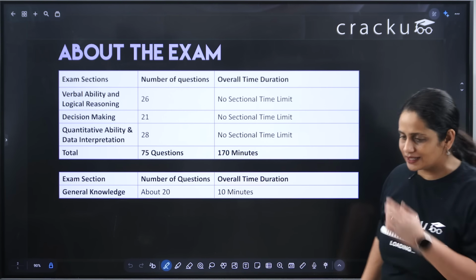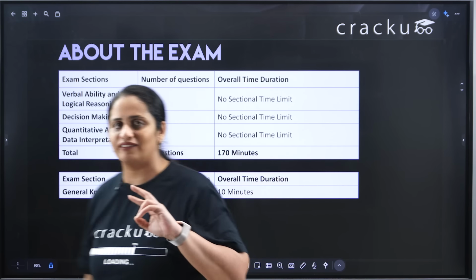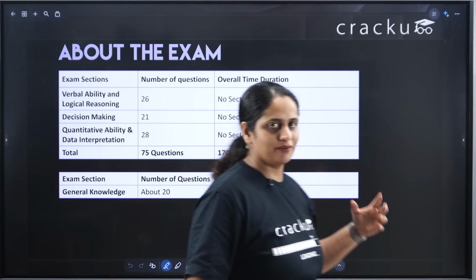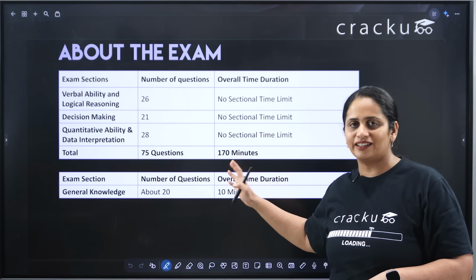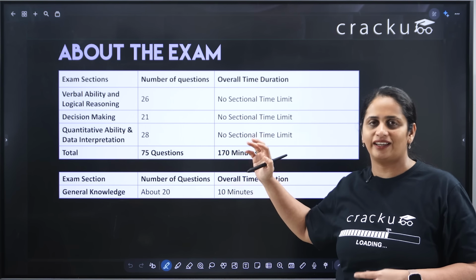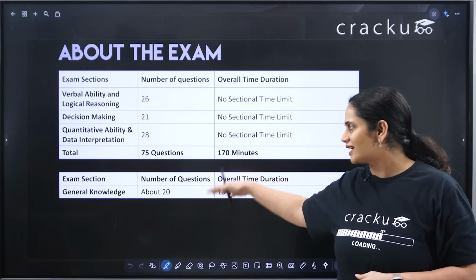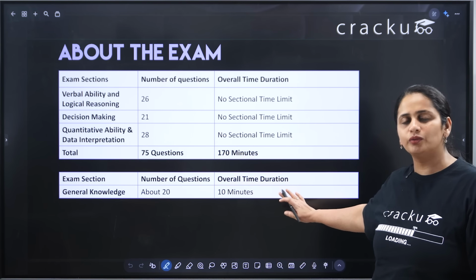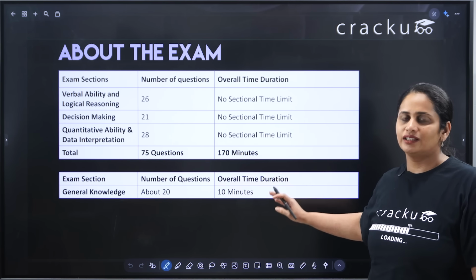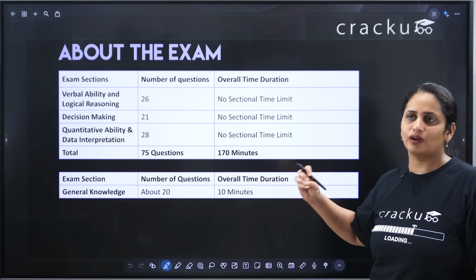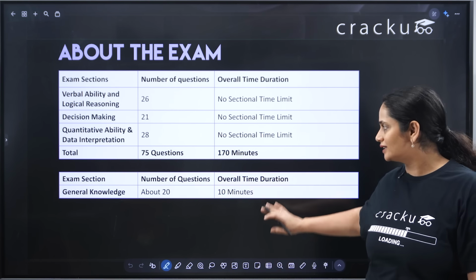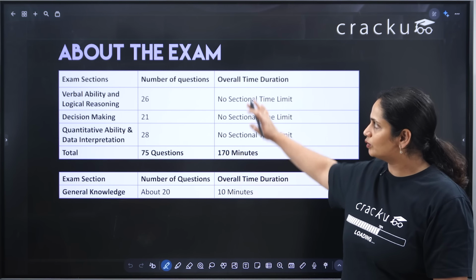So the exam is basically considered as having two parts. The first part is your normal aptitude exam where you have quant, reasoning and decision making, and verbal ability. And there's the second part, which is general knowledge. This general knowledge part is not used for shortlisting. The use of that general knowledge part is not very clearly known, but it is used for the final admission. But for shortlisting, this is not directly used. So I'll tell you about both parts.